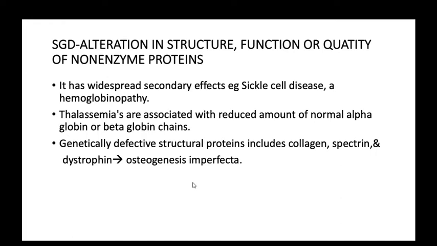And what happens to the other chain? When normal chain synthesis is reduced, the other chain will accumulate. Like alpha thalassemia accumulates the beta chain, so Bart's hemoglobin is gamma 4, and hydrops fetalis is the gamma 4 chain.